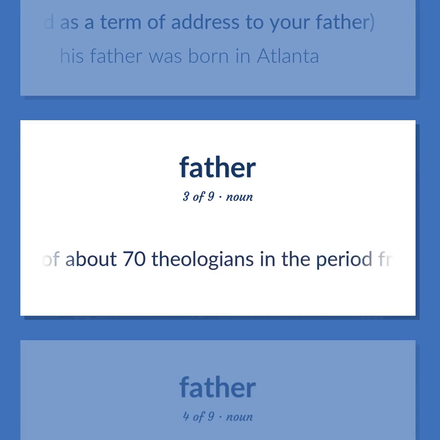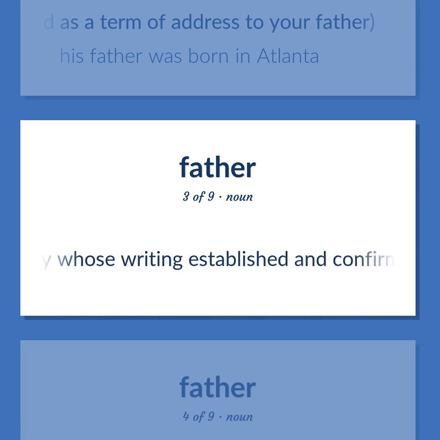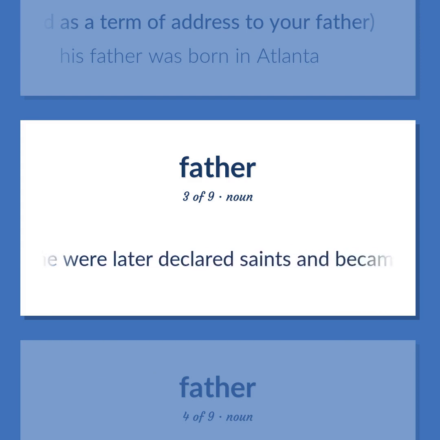Christianity: any of about 70 theologians in the period from the 2nd to the 7th century whose writing established and confirmed official church doctrine. In the Roman Catholic Church some were later declared saints and became doctors of the Church. The best-known Latin Church fathers are Ambrose, Augustine, Gregory the Great, and Jerome. Those who wrote in Greek include Athanasius, Basil, Gregory Nazianzen, and John Chrysostom.